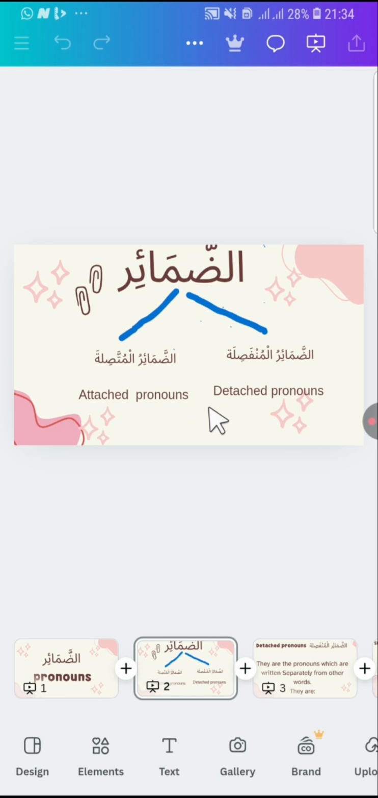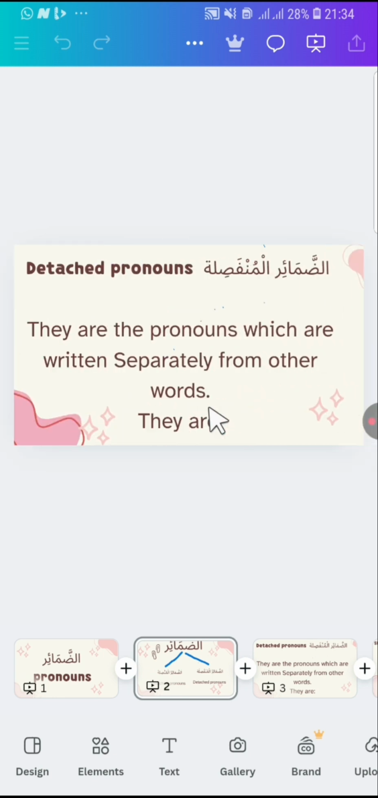We have al-dhama'ir al-munfasila, which means detached pronouns. And this dhama'ir al-munfasila is defined as pronouns which are written separately from other words. So it means that these pronouns are not written with other words, are not joined with other words. They are written independently. It's known as ad-dama'ir al-munfasila, which means detached pronouns.